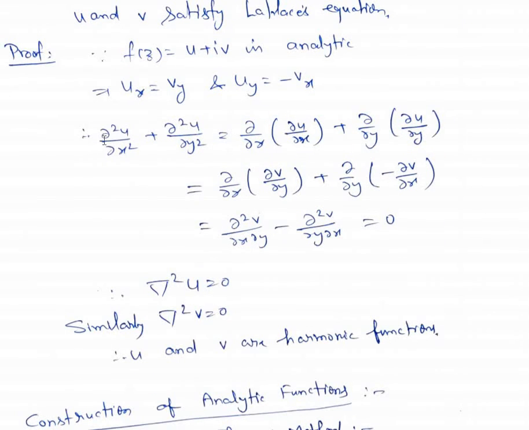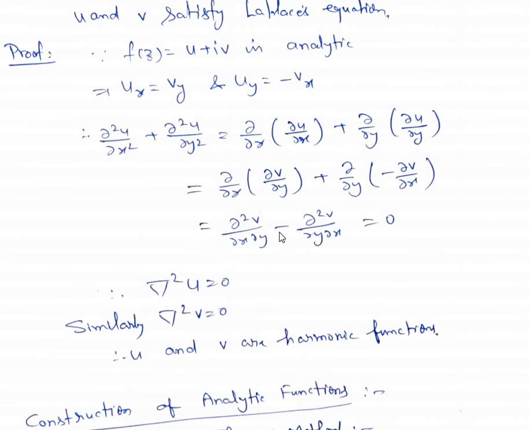Now we take the second partial derivative of u with respect to x and the second partial derivative of u with respect to y and add them. So ∂²u/∂x² + ∂²u/∂y², which can be written as ∂/∂x of ∂u/∂x plus ∂/∂y of ∂u/∂y. Now ∂u/∂x is the same as ∂v/∂y, and ∂u/∂y can be written as -∂v/∂x.